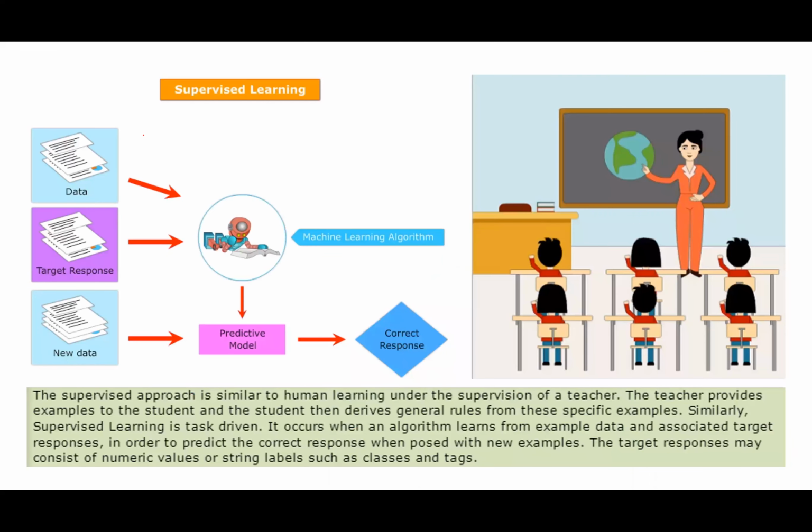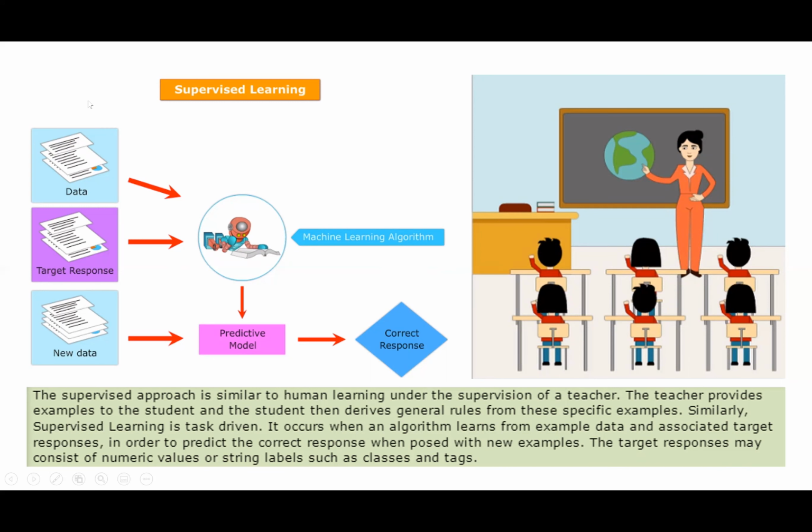Okay, so supervised learning is very simple. Supervised learning means there is a supervisor, just like a teacher in the class, and he is telling you things. This is Africa, this is India, this is Europe, this is a car, this is a chair. So the teacher is showing you examples with labels. This thing is called this, this thing does this. Whenever you are learning from examples where each and every example has a label and you have to understand or learn the label, that is called supervised learning.